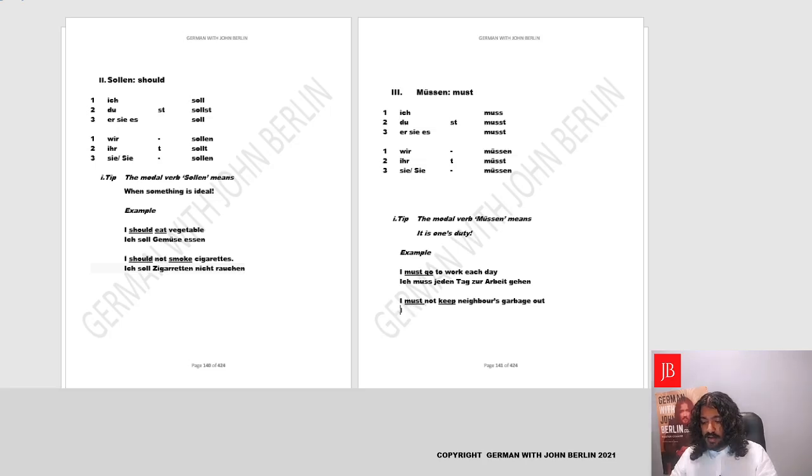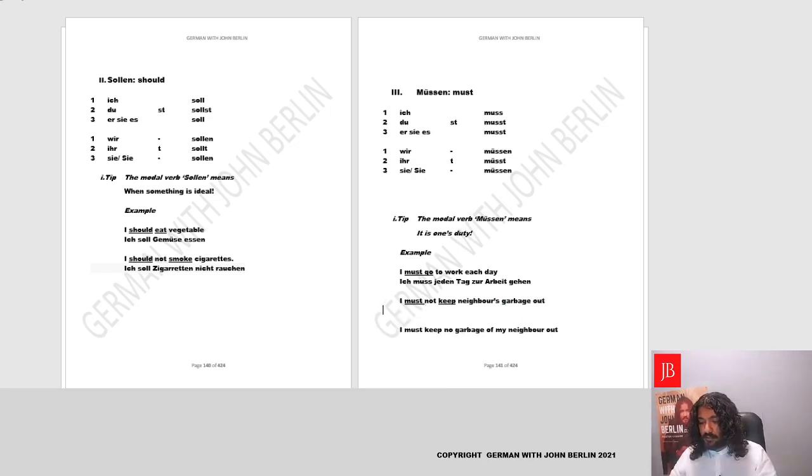That means I could say I must keep no garbage of my neighbor out. Fantastic. So these are two ways which we can do it. I must keep no garbage or I must not keep neighbor's garbage. So both are correct sentences.